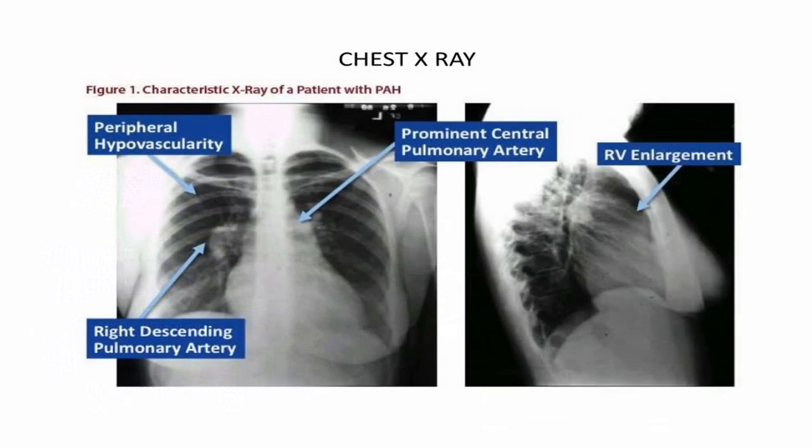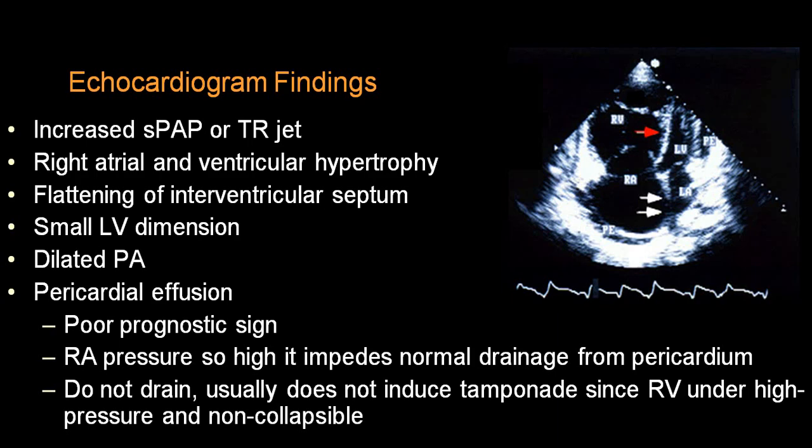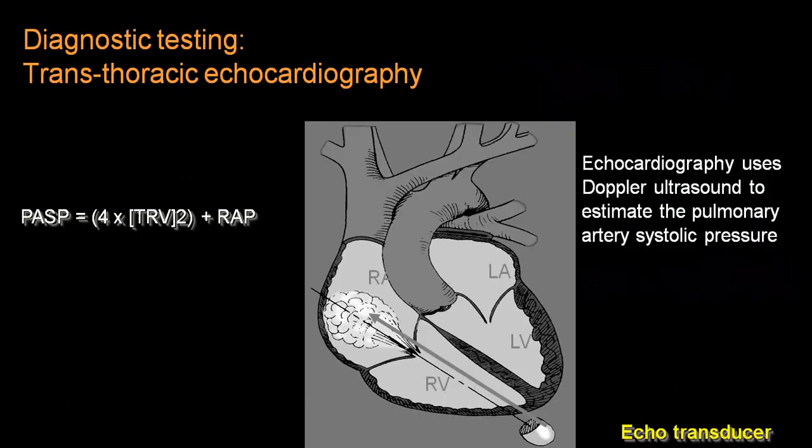So you can have a prominent pulmonary artery, and the right descending pulmonary artery is also prominent. RV enlargement is useful to confirm there is right ventricular hypertrophy. Echocardiography will give you a much better idea and differentiate between venous and arterial very clearly.